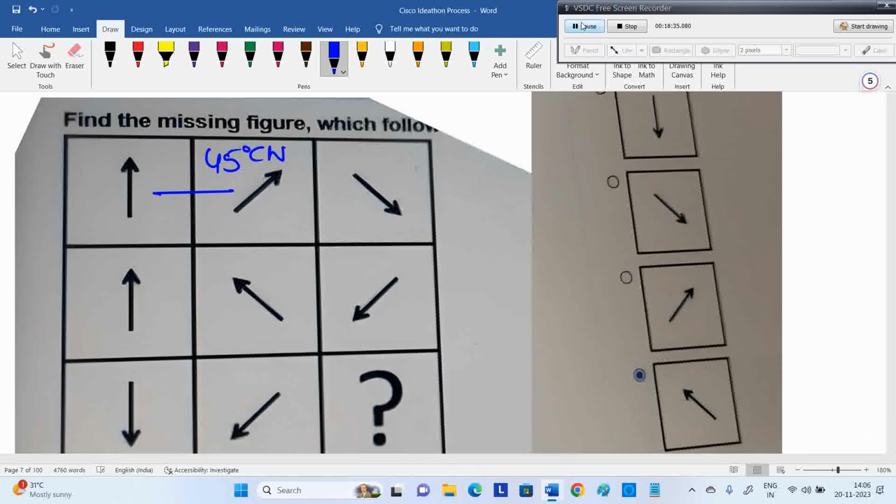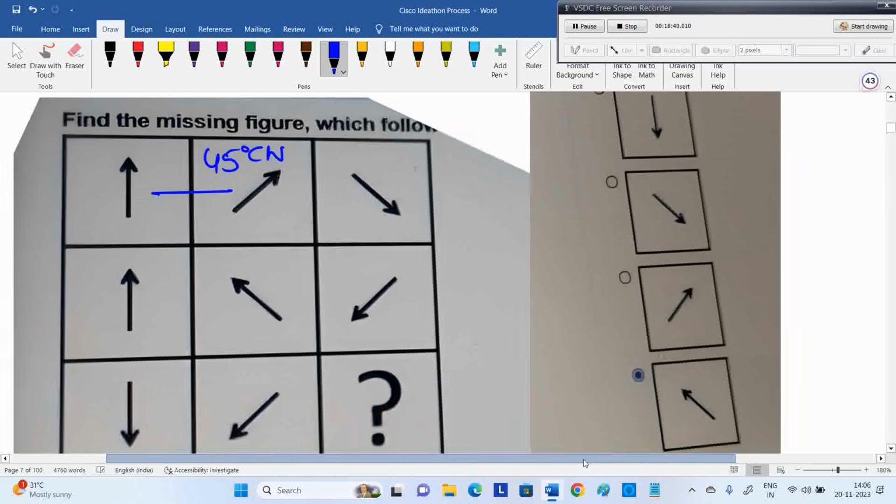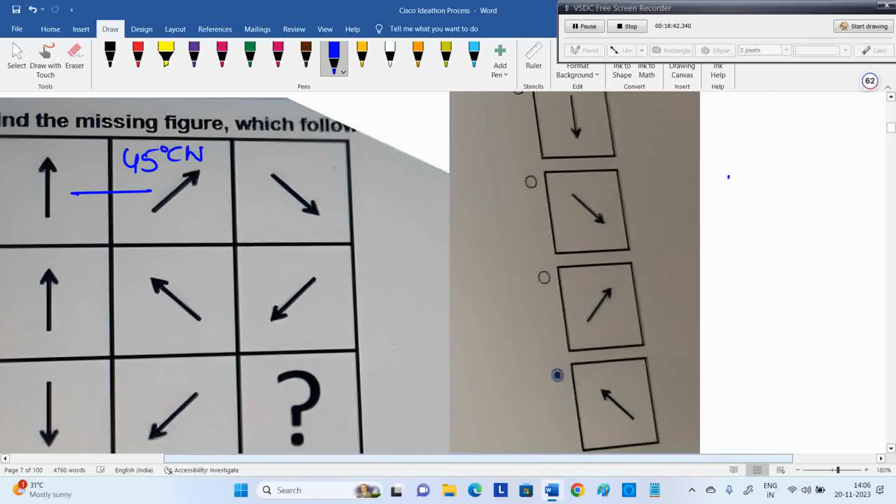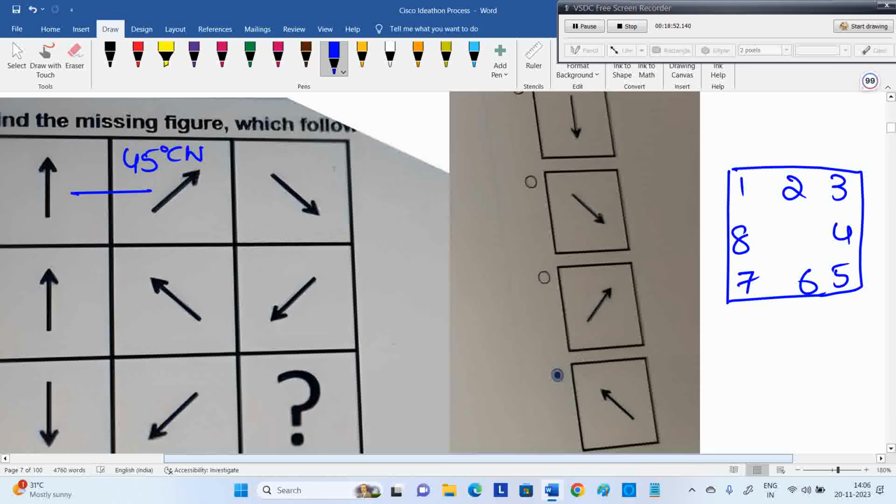Sir, how can you know it is 45 degrees clockwise? For those who don't have an idea or maybe haven't done visual reasoning, I'll give you one simple logic. See these positions carefully: 1, 2, 3, 4, 5, 6, 7, 8. We have a total of 8. Full circle, how much angle? One full cycle is 360 degrees, right? We divide it into 8 parts. So 1 to 2 is nothing but 45 degrees. Moving from 1 to 2 means 45. 2 to 3 also 45. 3 to 5 means 90 degrees.